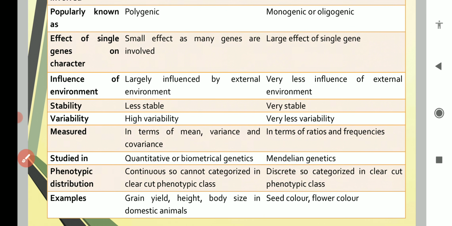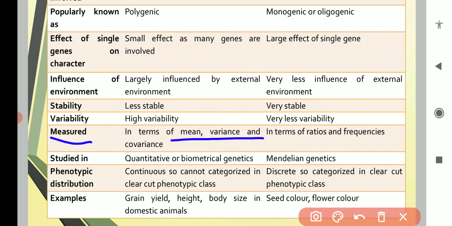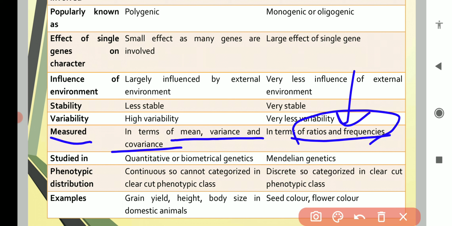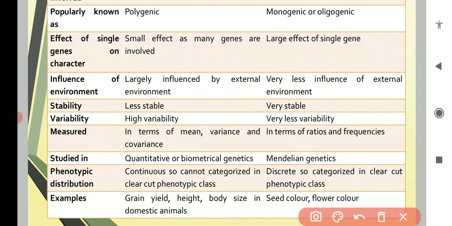Next feature, measurement. Quantitative characters are measured in the form of mean, variance and covariance, while qualitative characters are measured in terms of ratios and frequencies. We cannot quantify or measure them; we can only categorize them in the form of ratios and frequencies. Quantitative characters are studied in terms of quantitative genetics or biometrical genetics, while qualitative characters are studied in the form of Mendelian genetics.